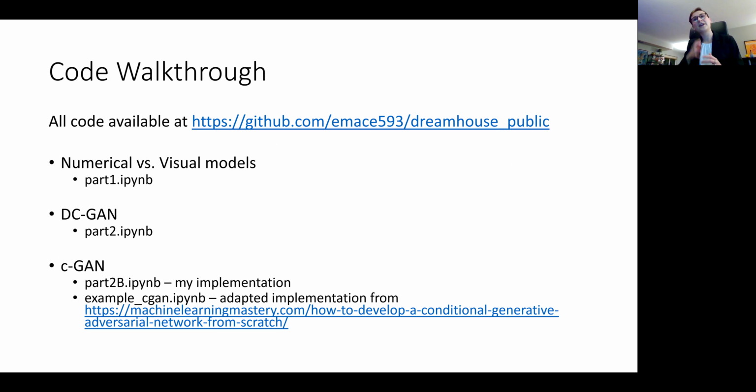So all of the code for this project is available on my GitHub that I have linked here. The information on numerical versus visual models is in the part 1 notebook. The DC-GAN is in the part 2 notebook. And then the 2 implementations of the conditional GAN are in part 2B and the example c-GAN network, with the latter being from the tutorial that I mentioned earlier.